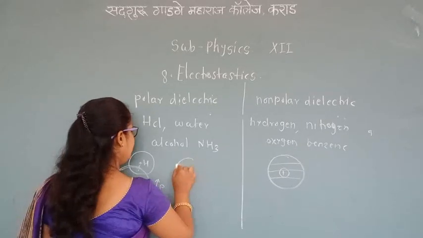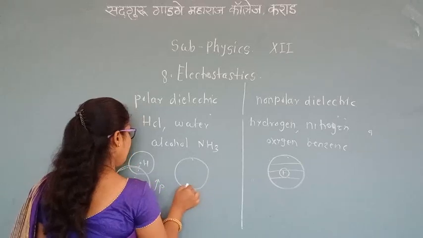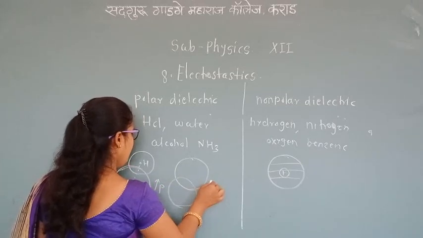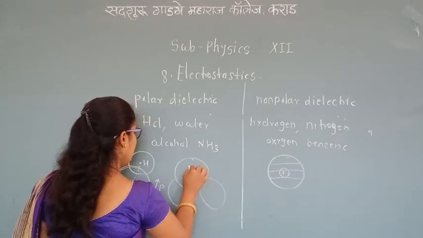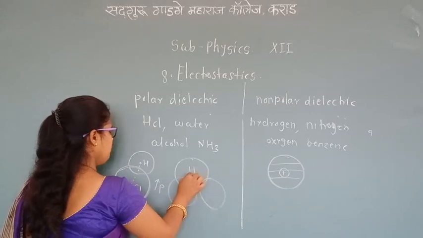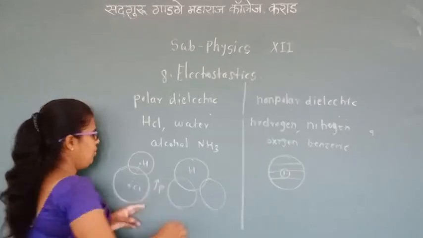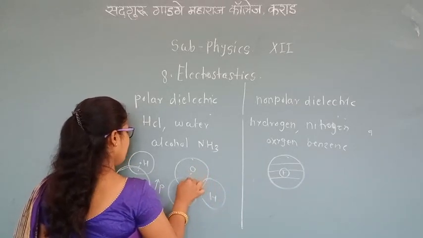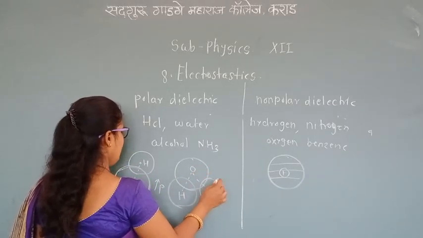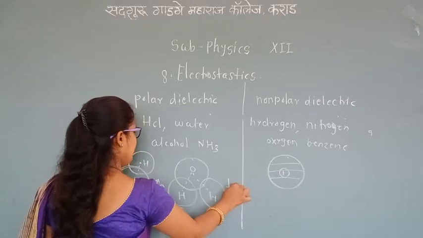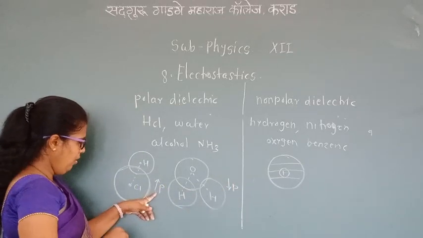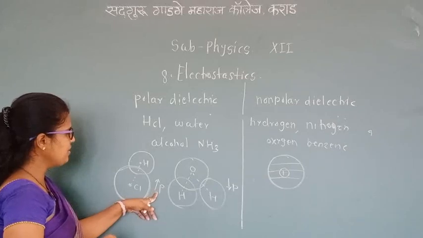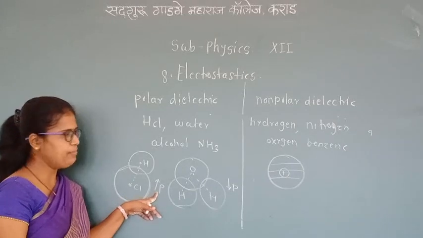Here H2O, with H, O, and H, and the polarization, the electric dipole moment P. This is a permanent electric dipole moment.